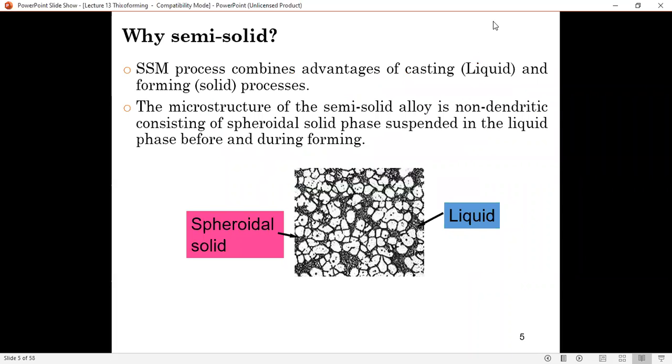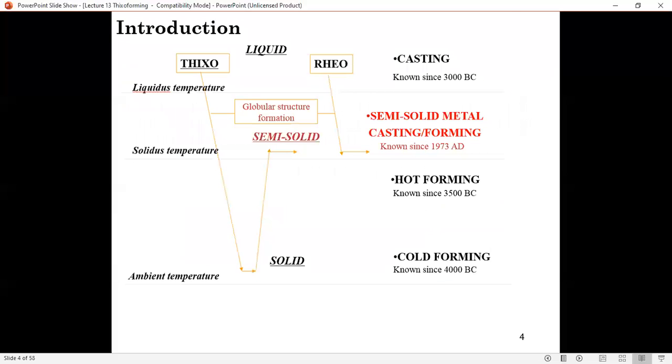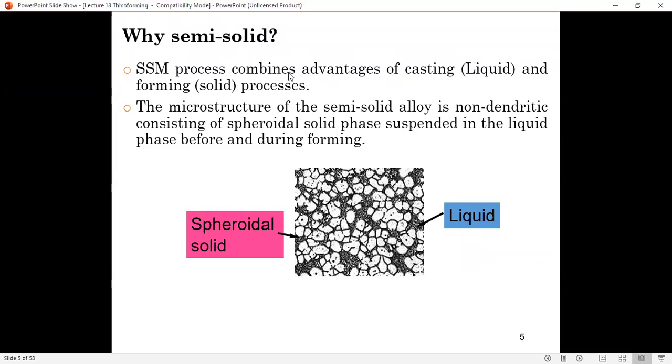So any questions? If you have any question, just stop me or write something or use the chat function to ask questions. Okay. So why semi-solid? Semi-solid material processing combines the advantages of casting, the liquid process, and forming, the solid process. Because of that, if you process material at the semi-solid state, there are advantages in terms of microstructure and also the temperature at which we have to operate.